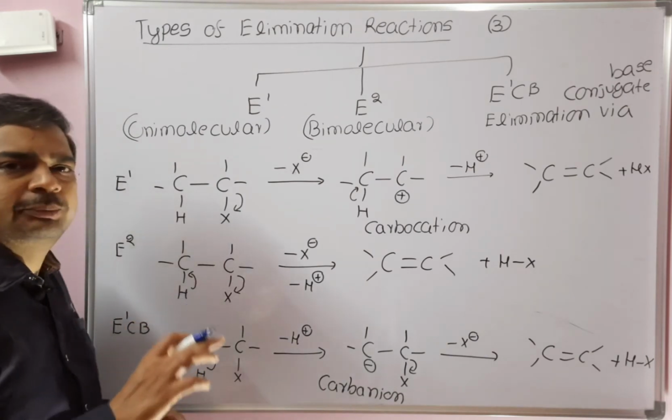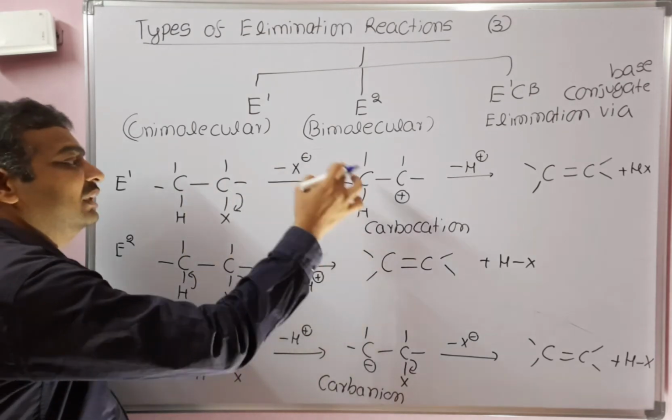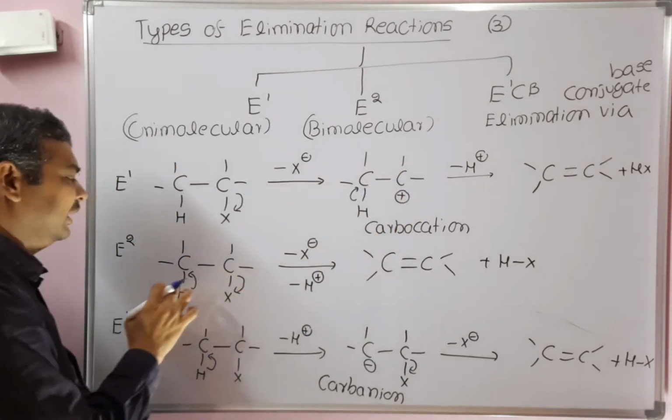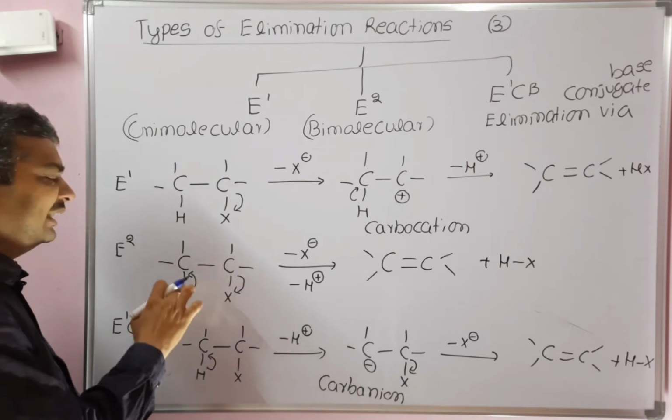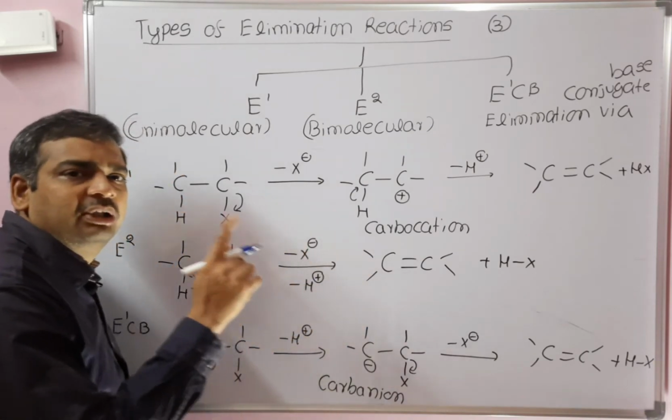In E1, it is a 2-step process, and a carbocation is formed. First the CX bond will cleave, after that the CH bond will cleave. Okay. In E2, both the CX bond and the CH bond will cleave at a time. So X minus will be eliminated and H plus will be removed at a time.